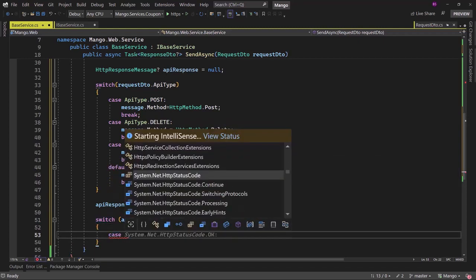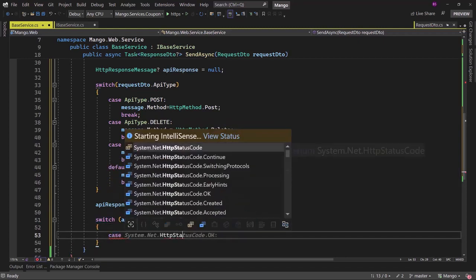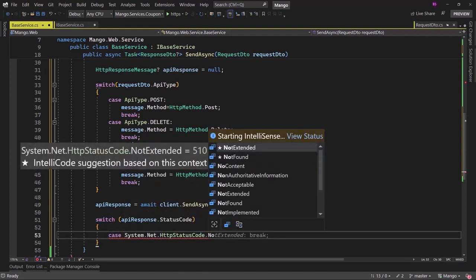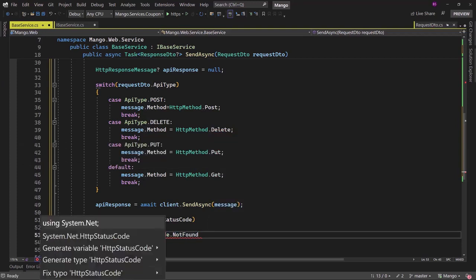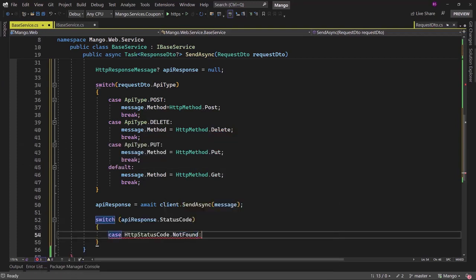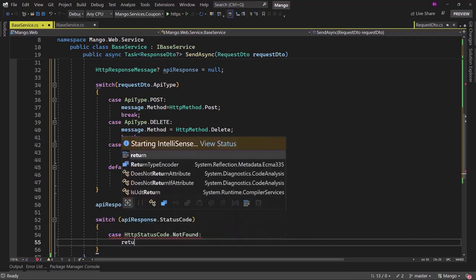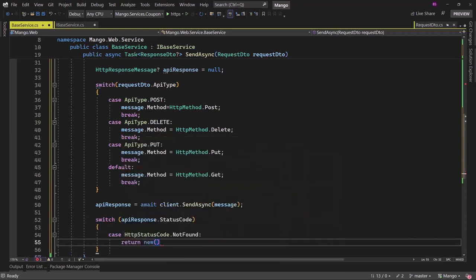The first case that I want to handle here is HttpStatusCode.NotFound. Right now we will handle all the exception or error cases first, and let me add the using statement. If it is not found, we want to return a new object, and that will be of the type ResponseDTO. We will set the IsSuccess to be false, and we can set the message here to be "Not Found".